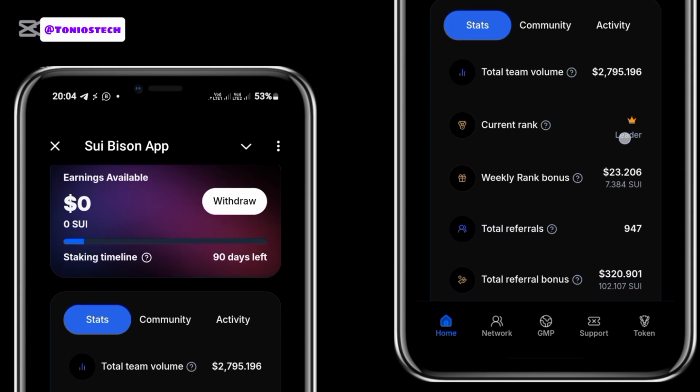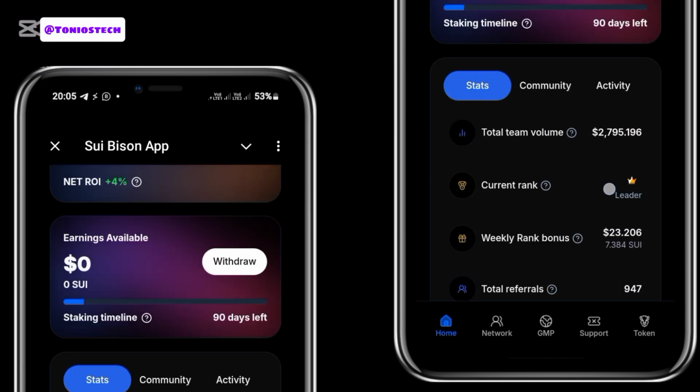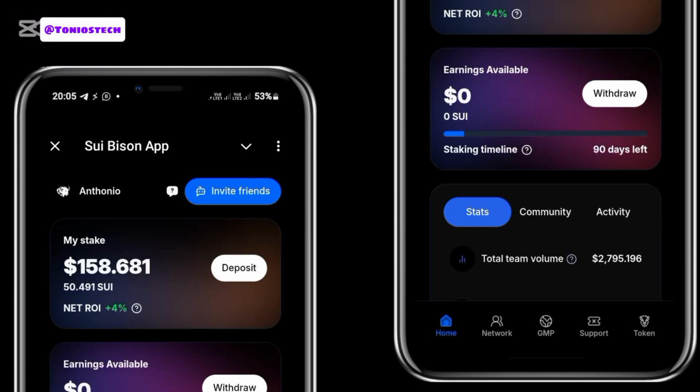So there are also other ranks. There's a higher rank whereby they pay you $100, 200, and it keeps going up. I don't know where I kept that list. If not, I'll show you in this video. But this is just the basics of this platform, and I do drop updates on it every day on my WhatsApp and Telegram channel. So if you're not on my group, I assure you, you are missing a lot.